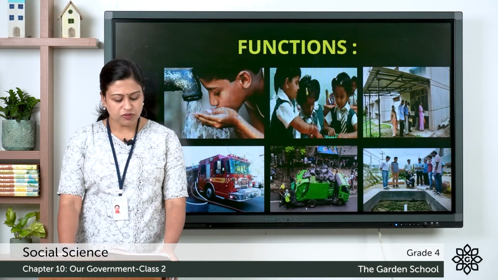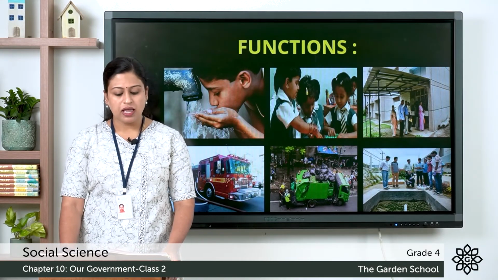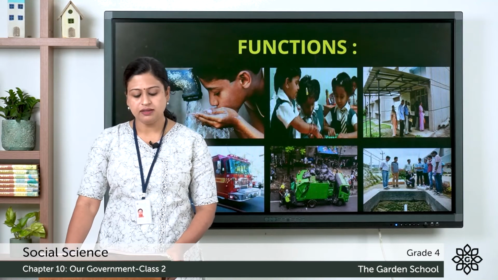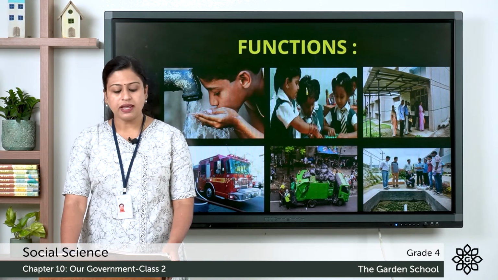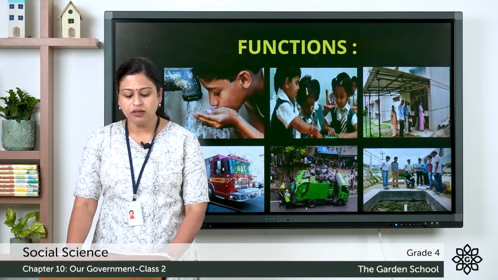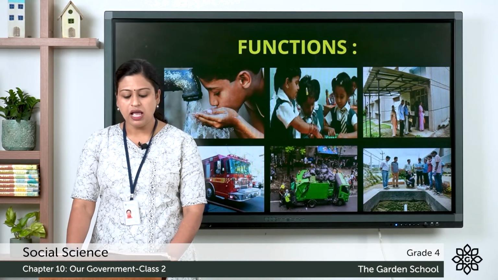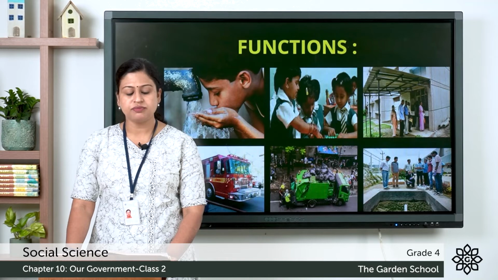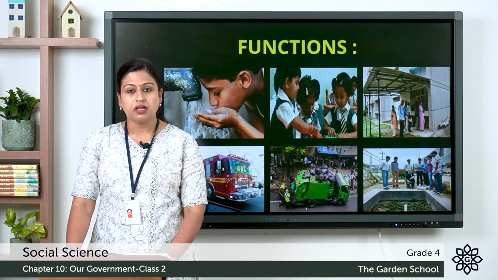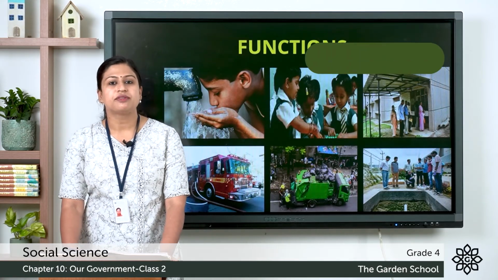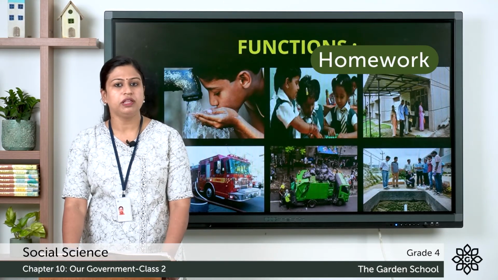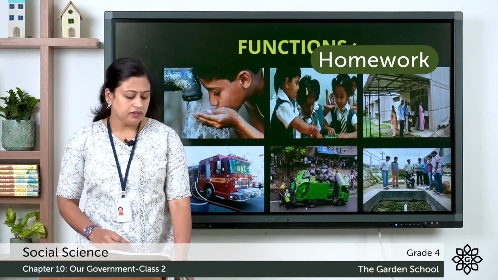Next, let's move on to page number 90, and here you can see life skill stepping in. There's a question, and the question is, write a letter to the governing body in your town, city asking them to plant some trees in your area. Give reasons how it would be beneficial for your locality. So you have to write the answer in your notebook with proper date.